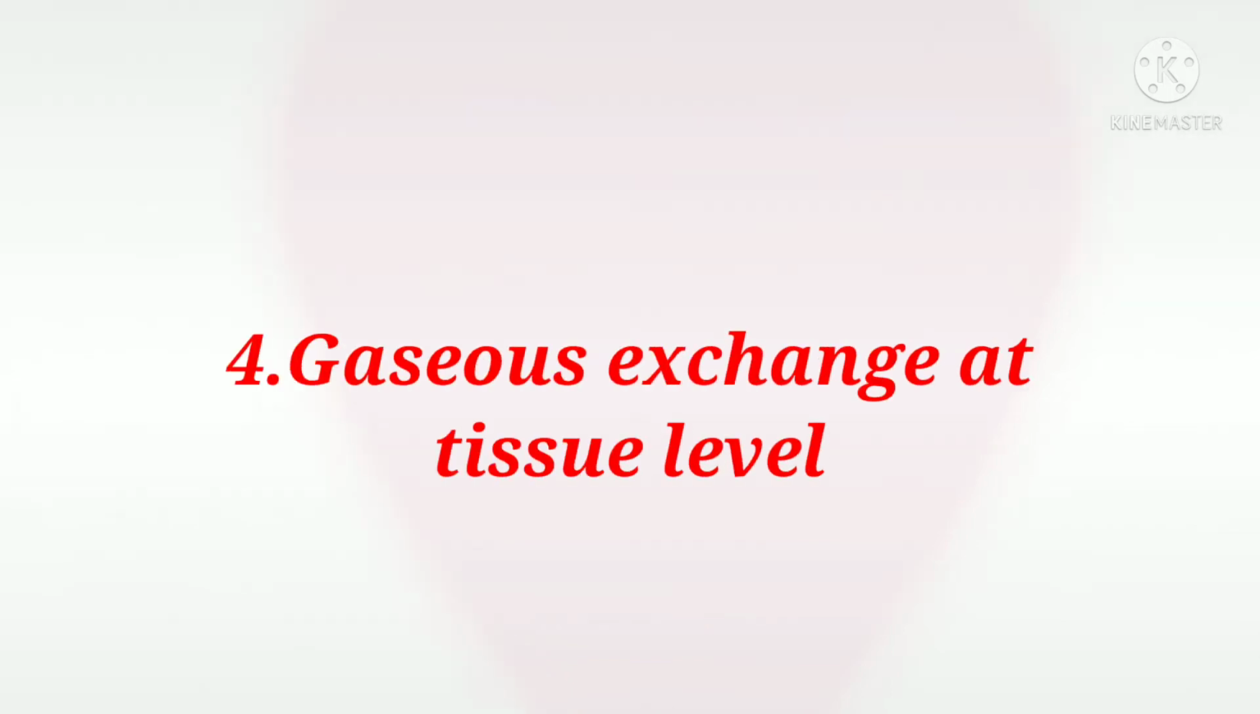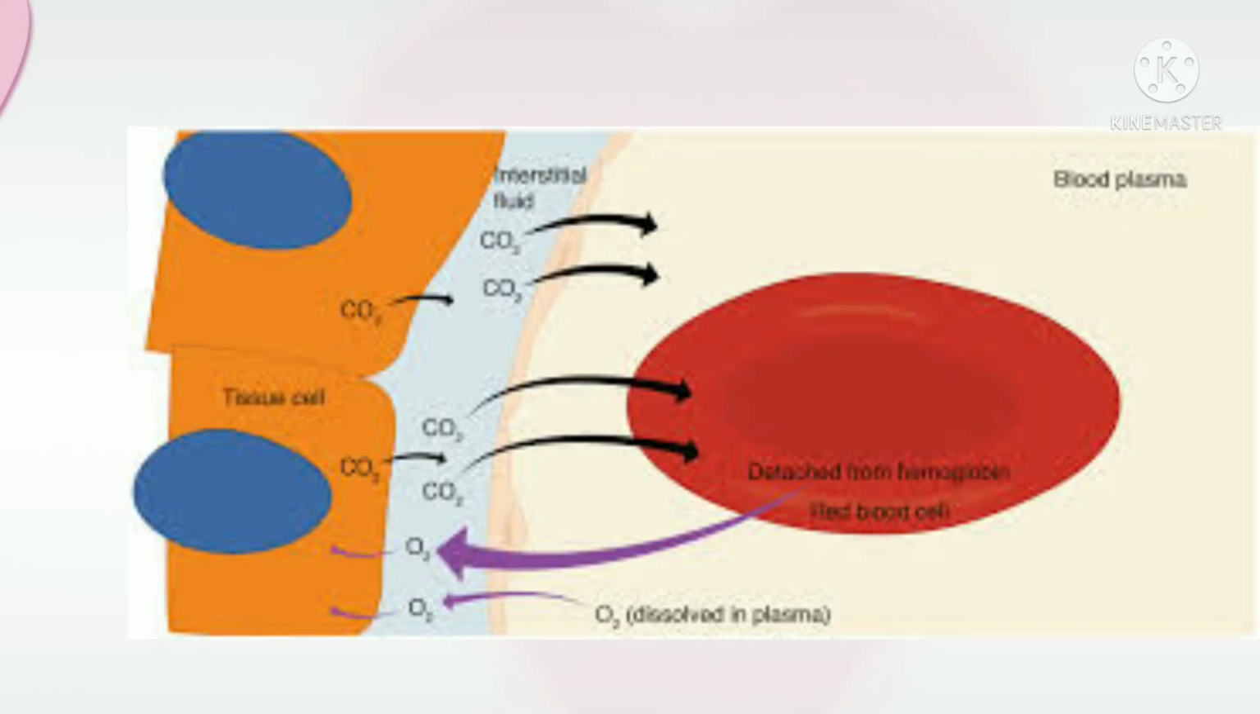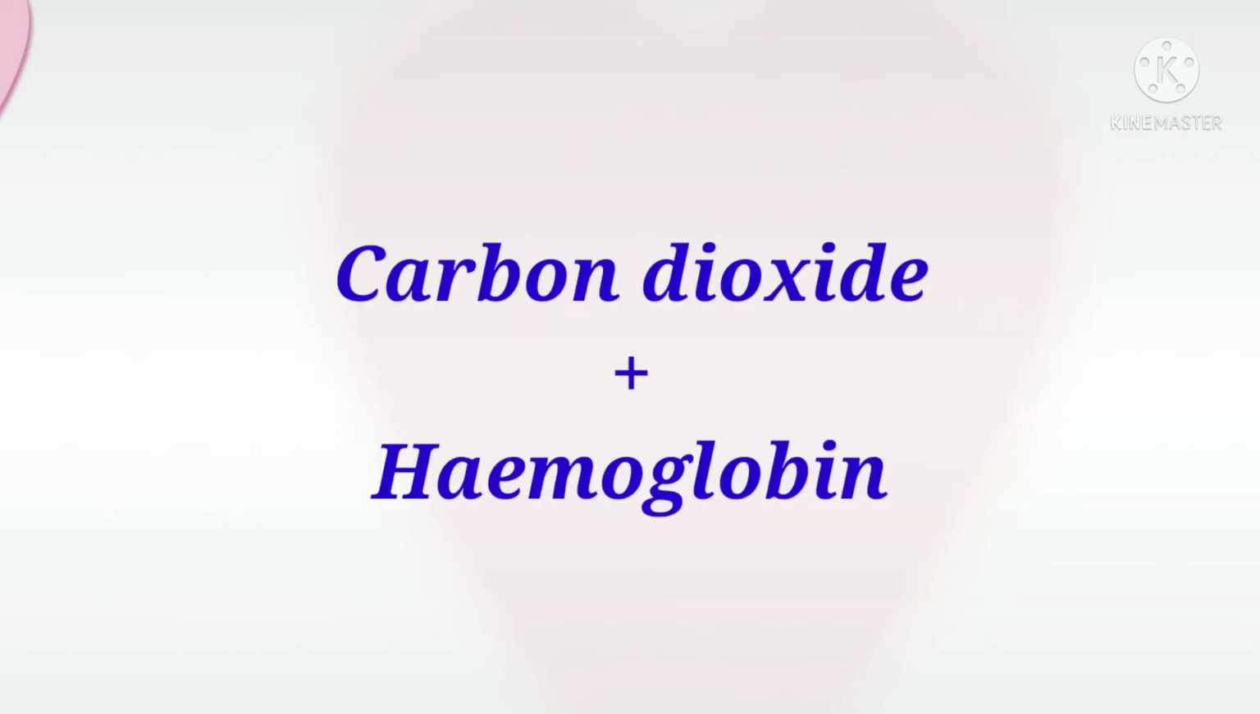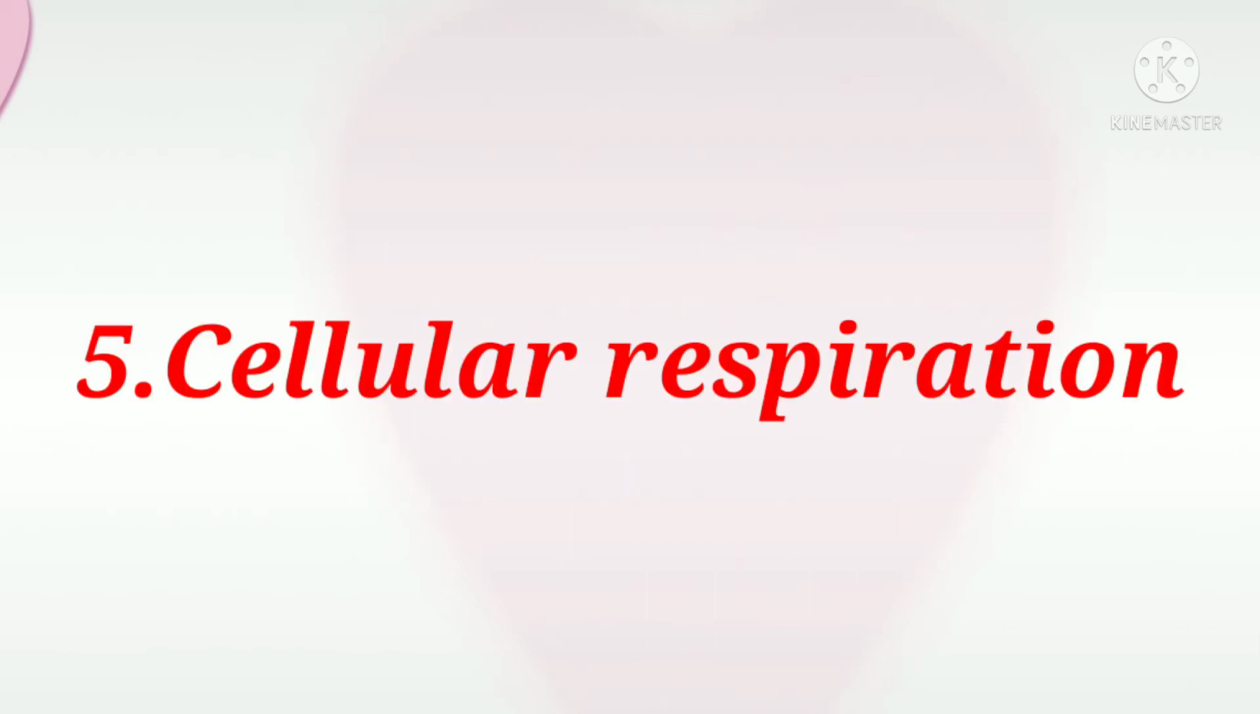Gaseous exchange at tissue level. When oxyhemoglobin reaches the tissue, oxygen enters into the cell and reacts with glucose molecules. In this reaction, carbon dioxide, water, and energy are produced. Carbon dioxide combines with hemoglobin and returns back to the lungs for exhalation.